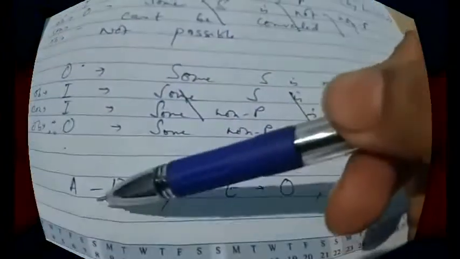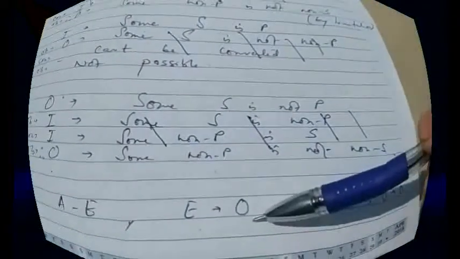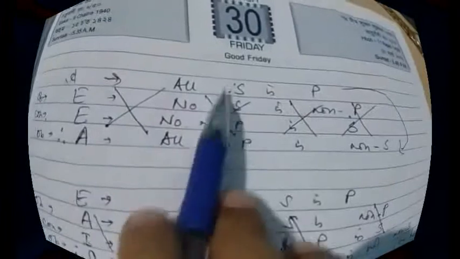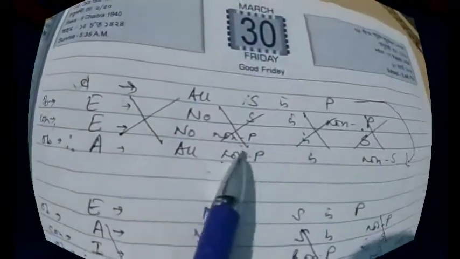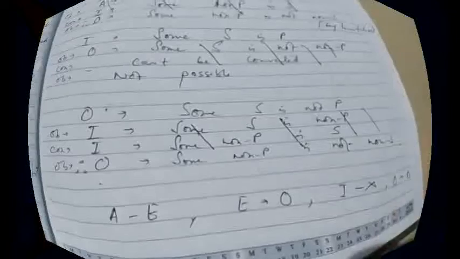So in contraposition we are getting A from A proposition, E from E proposition, O from I proposition nothing, and O proposition to O proposition. And the simplest thing to remember is that the subject and predicate positions are changed, and with contradiction it becomes non-P and non-S. See, non-P and non-S. Okay, so let's start with the contraposition.